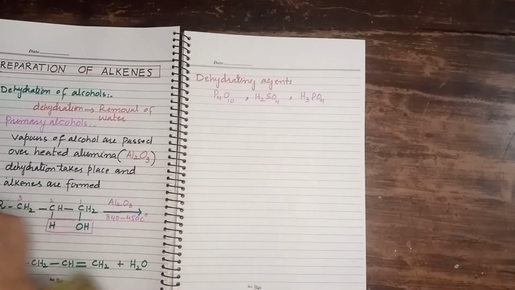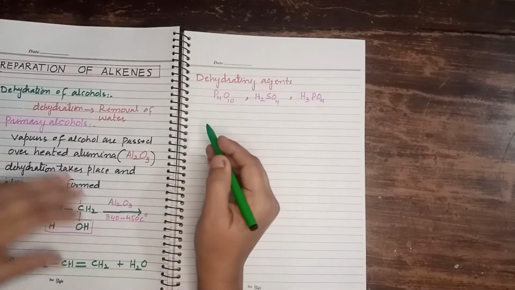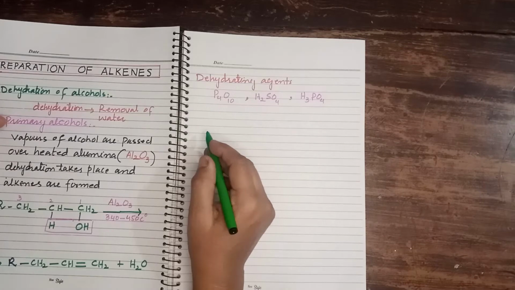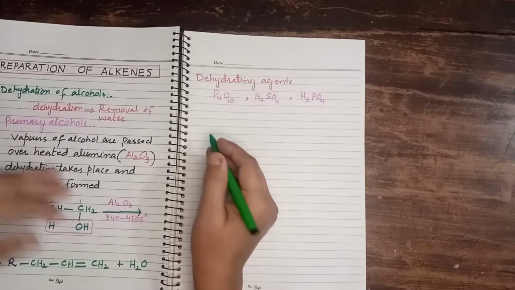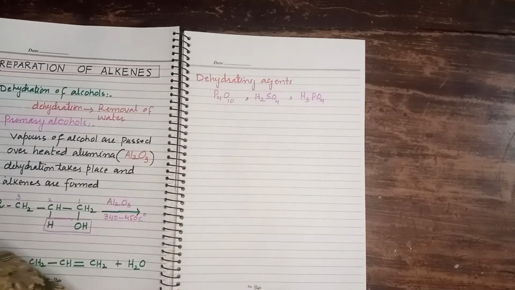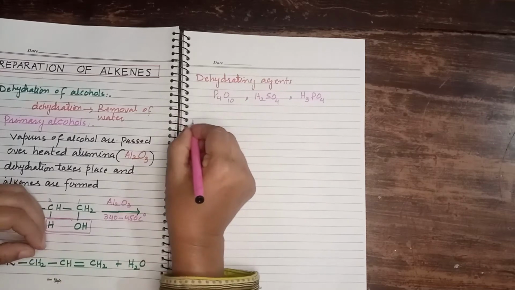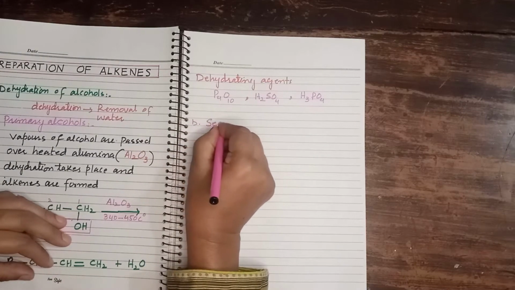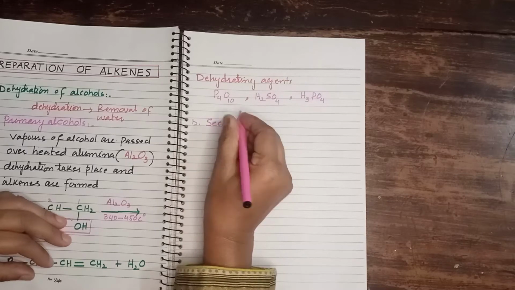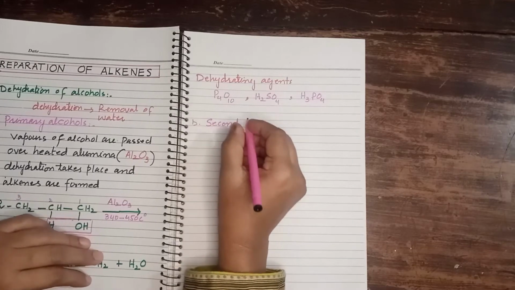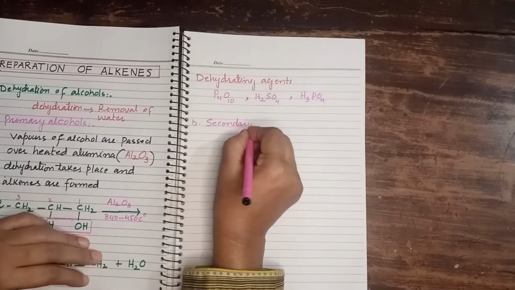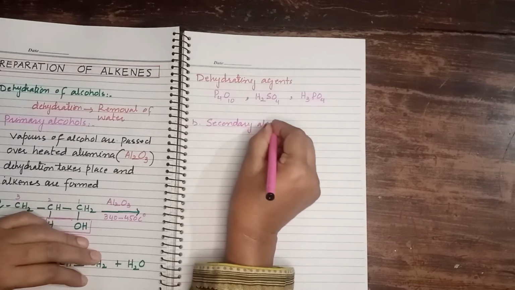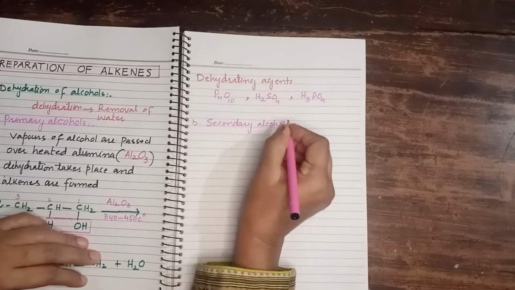Now let's see how we can get alkenes by the dehydration of secondary alcohols. From secondary alcohols.